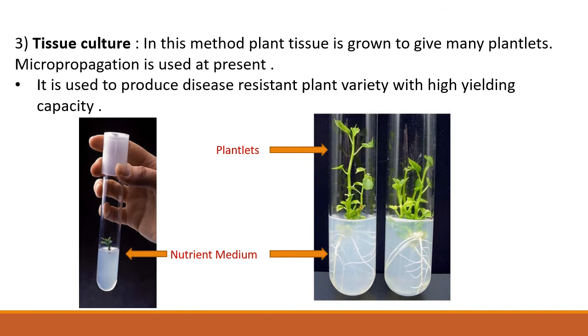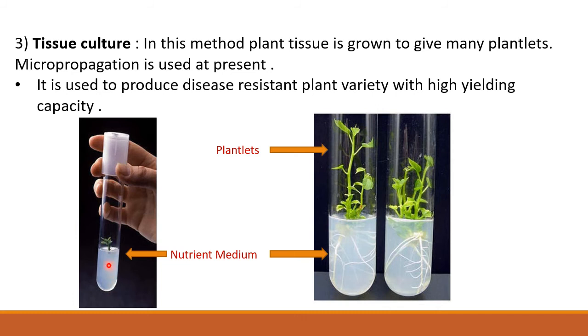The third method of vegetative reproduction is tissue culture. In this method, plant tissue is grown to give many plantlets. Micropropagation is used at present. Micropropagation is an application of tissue culture in which cells of root or shoot apex are used to produce a new plant.